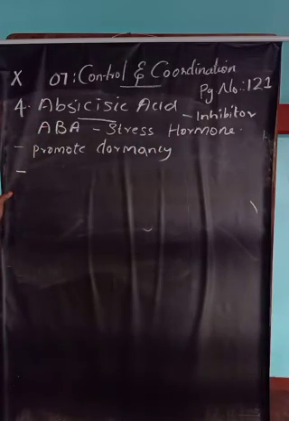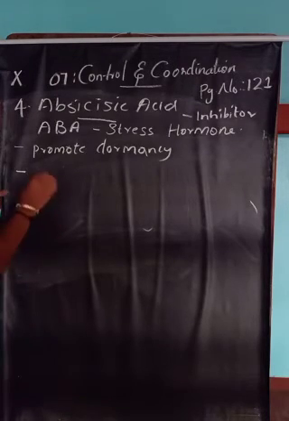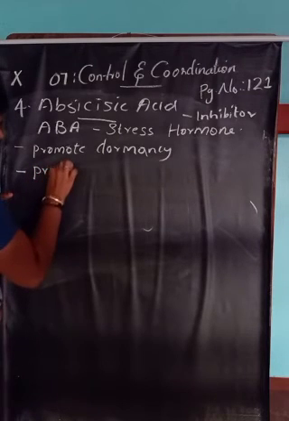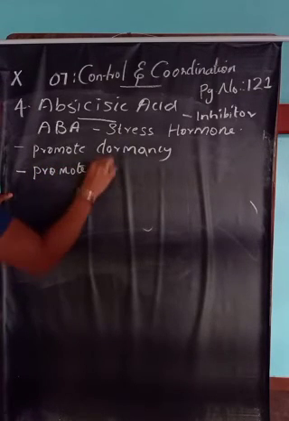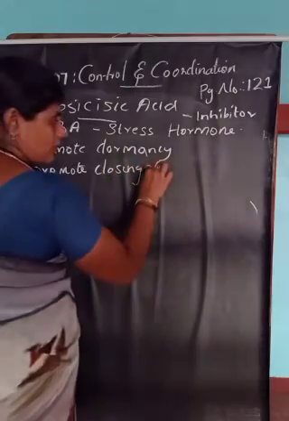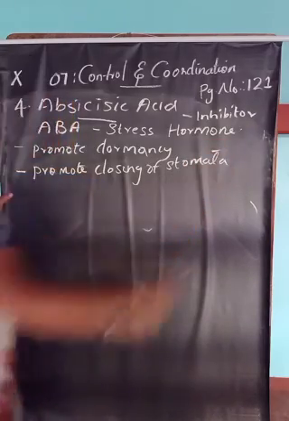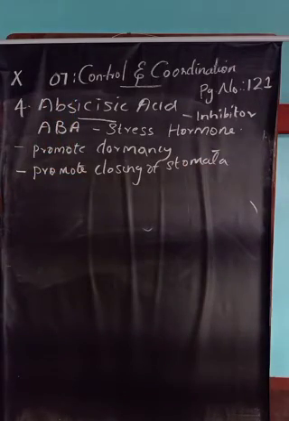Here it promotes dormancy. Then the next function is that it promotes closing of stomata. But in the case of other growth promoting hormones, it promotes opening of stomata, whereas in the case of abscisic acid, it promotes closing of stomata.